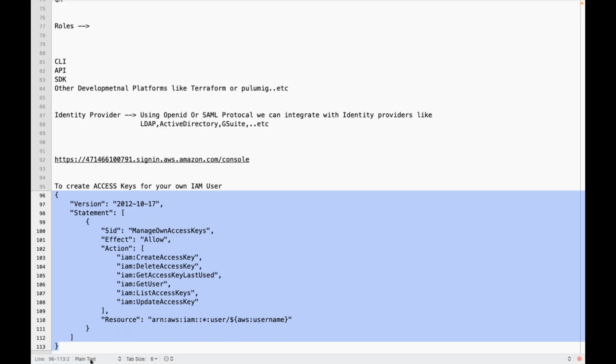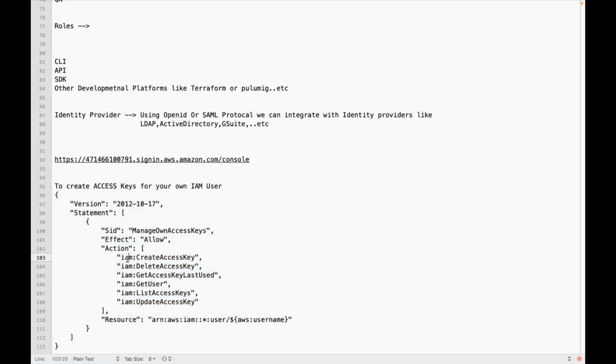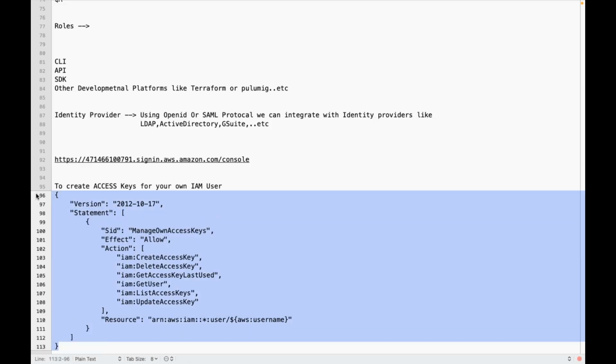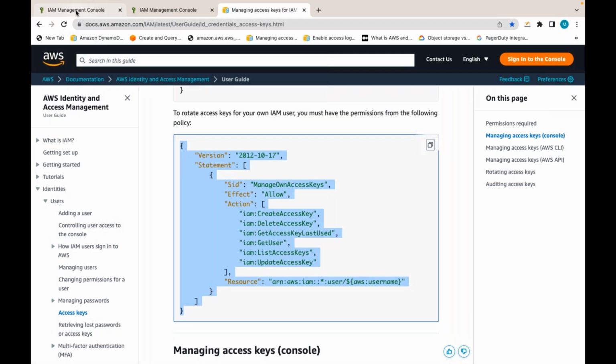No. So we need to create this policy where we are giving IAM create access key, delete access key, get user, list access keys, update access key, but only for his own username. He cannot create access keys and secret keys for other IAM users, only for his own username. We need to create one policy like this.